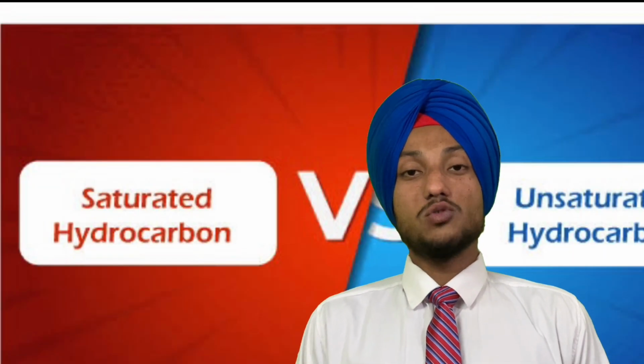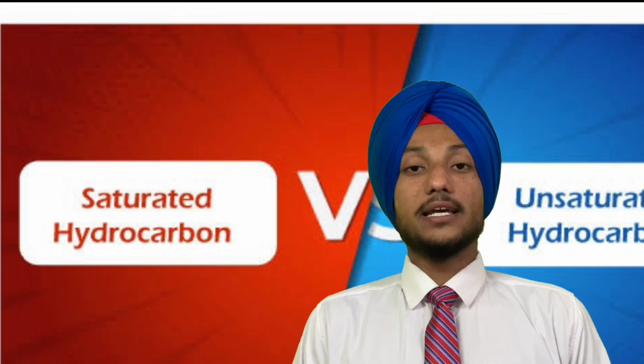The natural gas which occurs above petroleum deposits also contains hydrocarbons. Now, there are two types of hydrocarbons which we're going to look at in this lecture: saturated hydrocarbons and unsaturated hydrocarbons. Let's begin with the saturated hydrocarbons.